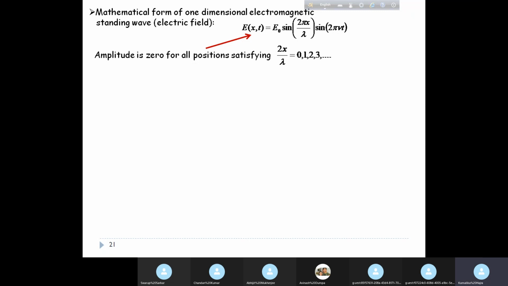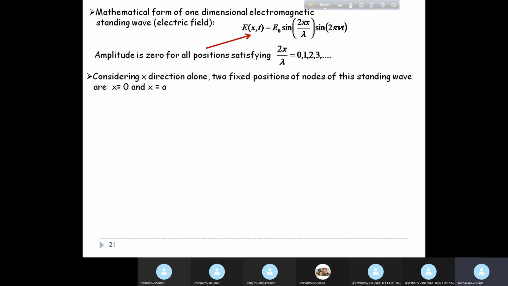Now, as you can see, the amplitude of this standing wave is 0 for all positions satisfying 2x by lambda equal to 0, 1, 2, 3, etc. And considering the x direction alone, the two fixed positions of nodes are at x equal to 0 and x equal to a. So we must take 2x by lambda equal to n for x equal to a, so that n equal to 1, 2, 3, etc. This is for satisfying the conditions that are already prevailing.